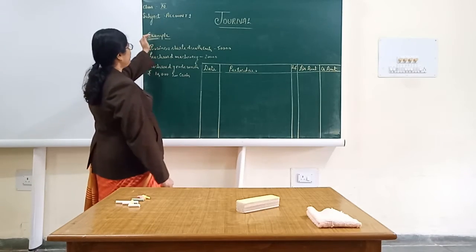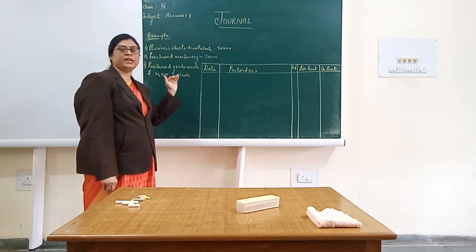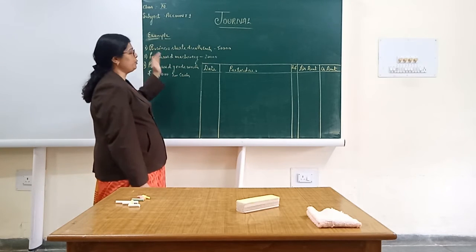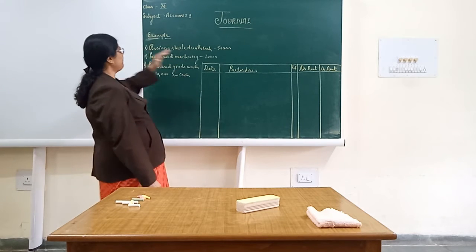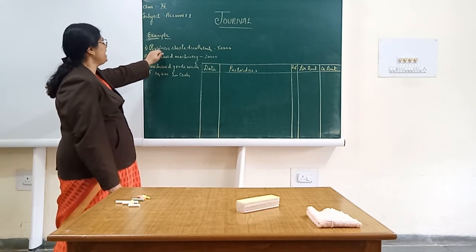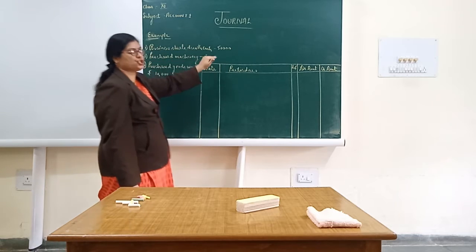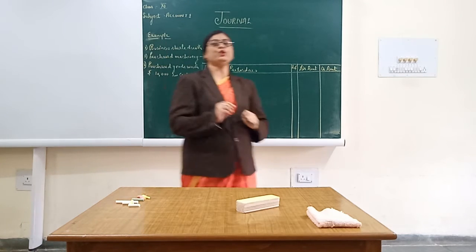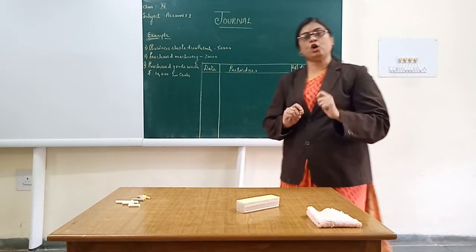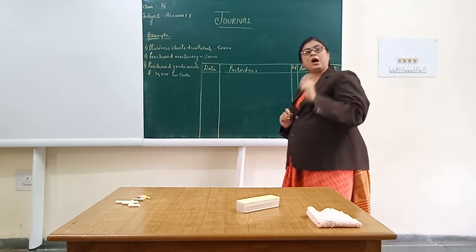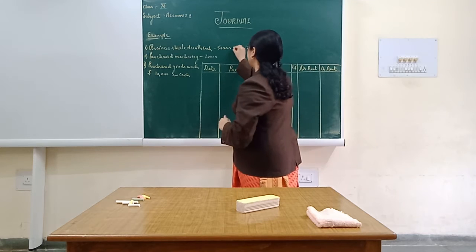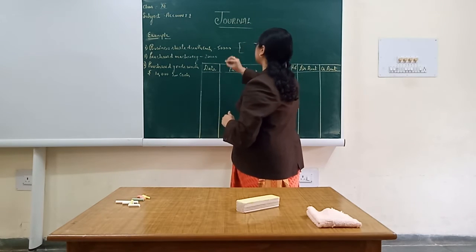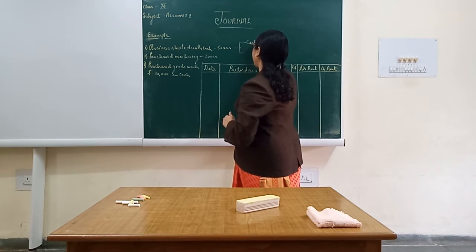Let's take a few examples so that I can show how we can put the transactions in the journal. See the very first example which I have taken: business started with cash 50,000. As I told you, the very first work is to identify the accounts which are affected by the transaction. In this transaction, two accounts are affected, that is cash and capital.